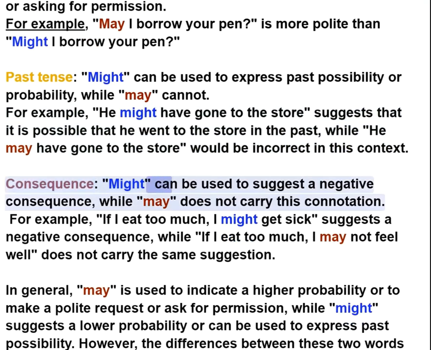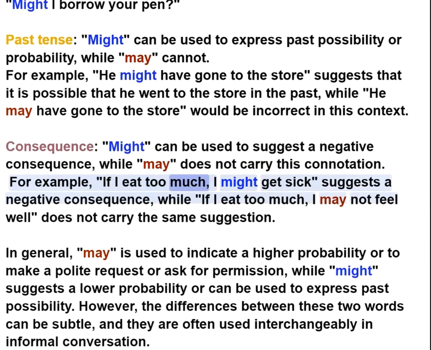Consequence. Might can be used to suggest a negative consequence, while may does not carry this connotation. For example, "If I eat too much, I might get sick" suggests a negative consequence, while "If I eat too much, I may not feel well" does not carry the same suggestion.